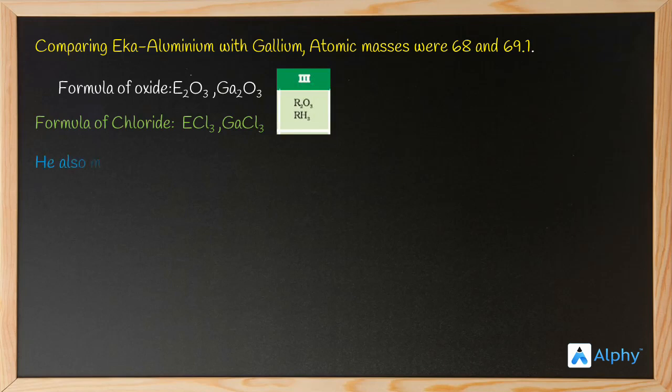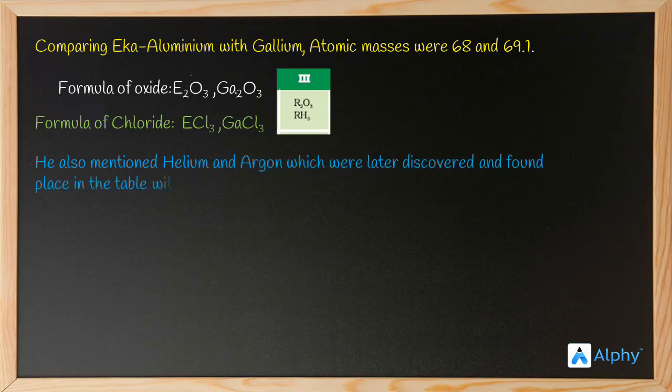Now, moving on. He also mentioned helium and argon, which were later discovered and found place in the table without disturbing the table. What were helium and argon? They are inert gases, which means their concentration is very low and they cannot be detected easily. But they could find place in the periodic table without disturbing the table, and that was also an achievement. And these three were the achievements made by Mendeleev. That's it. Thank you.